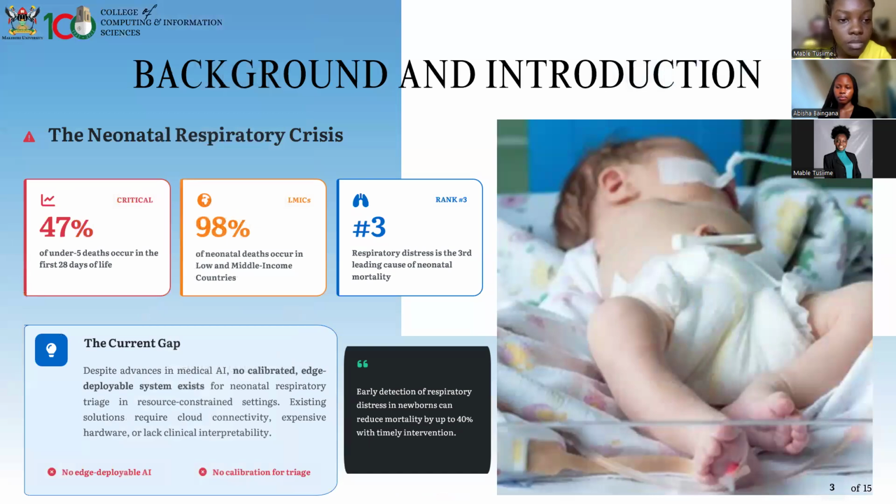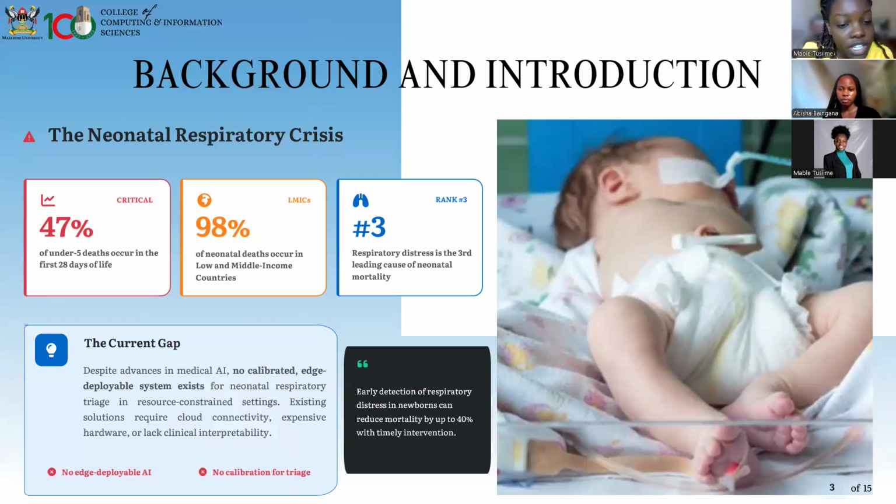So our background, where this came up from. When we were making our research, we found out that 47% of the deaths under 5 years old occur in the first 28 days of life, which is the neonatal stage. And 98% of these deaths occur in low and middle income countries, which is alarming. And then respiratory distress is the third leading cause of these deaths.